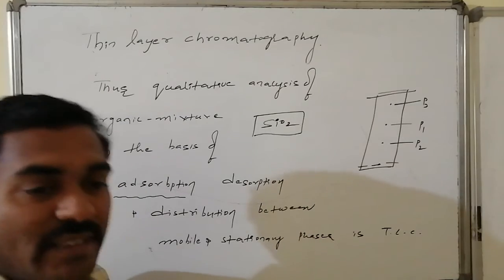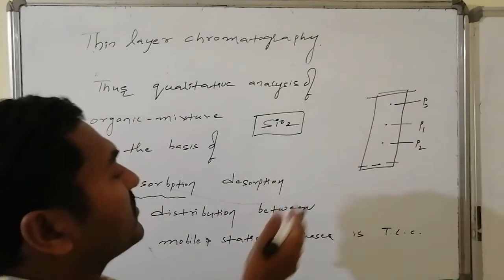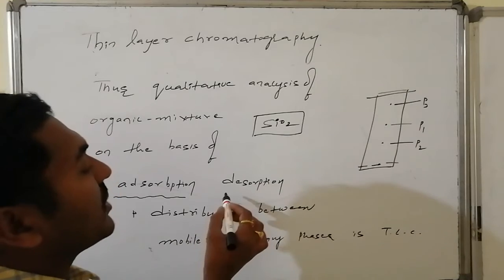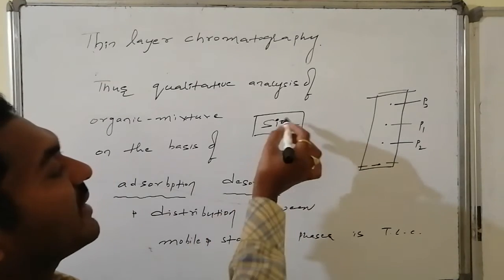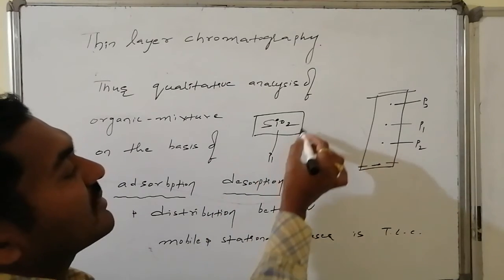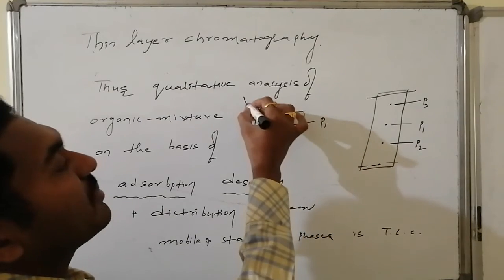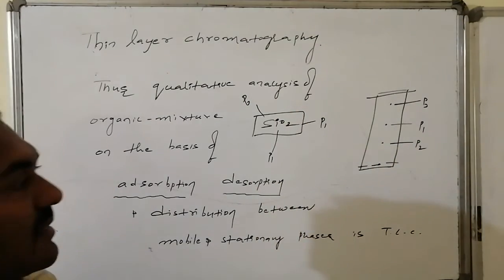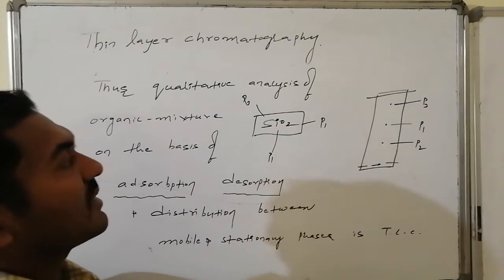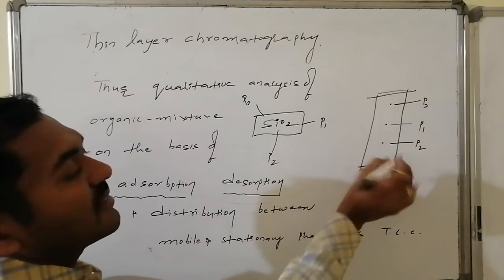While it moves from bottom to top, desorption takes place, along with it. Whatever interactions occur with the silica gel for P1, P2 and P3, let us expect weak van der Waals attractions. That is how they are connected to the silica gel.